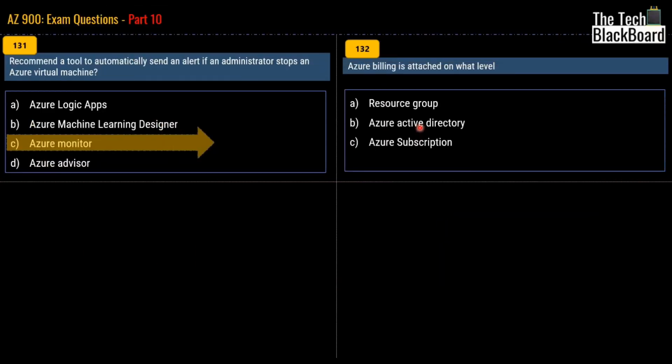Now moving on to question number 132. The question says: Azure billing is attached on what level? Is it attached on resource group level, or is it on Azure Active Directory level, or is it on Azure subscription level? To answer this question, let me again take you to the Azure portal.